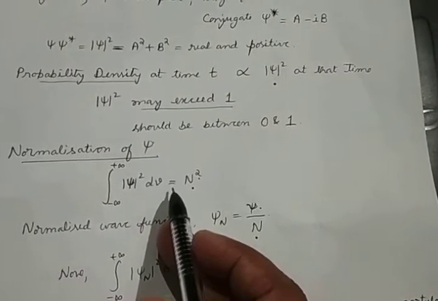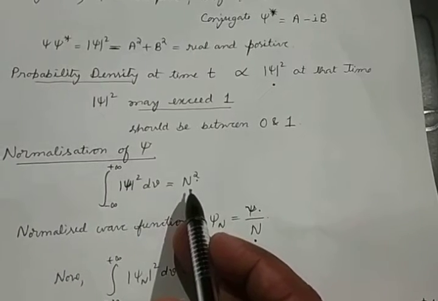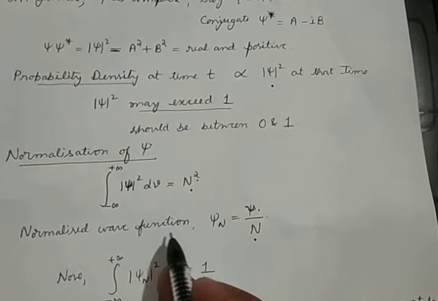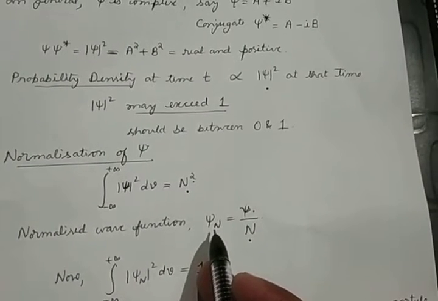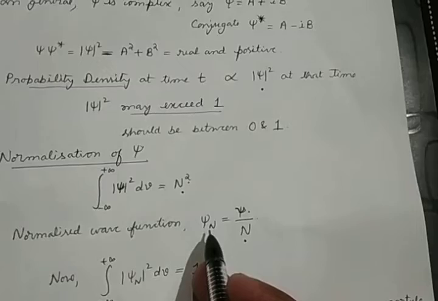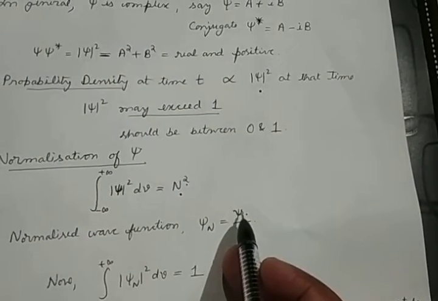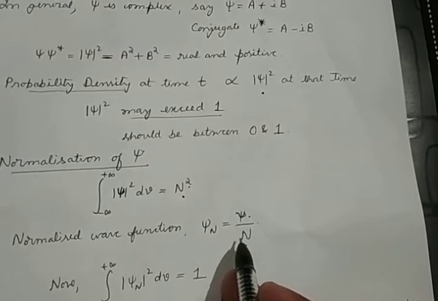Whatever value we get, let us call it N square. Now the normalized wave function is obtained as psi_N. The new wave function psi_N is equal to psi divided by N. Psi is the original wave function divided by the value N.